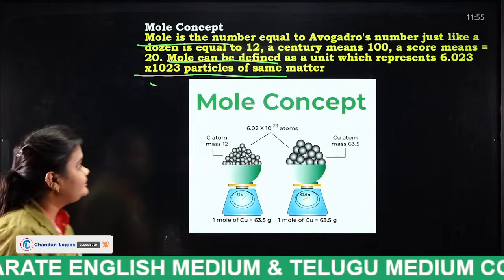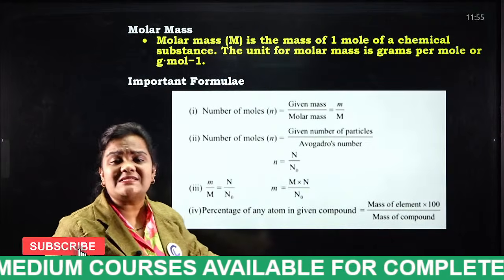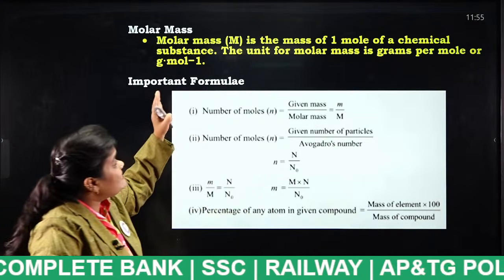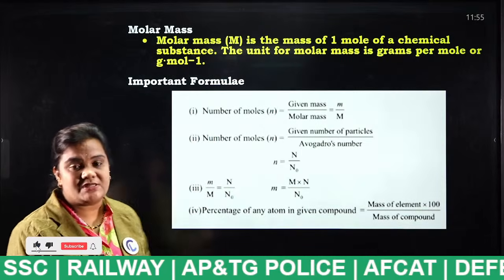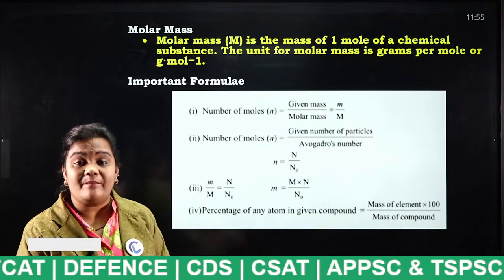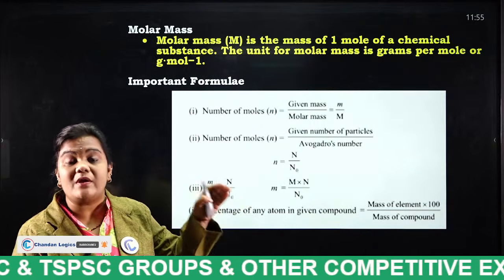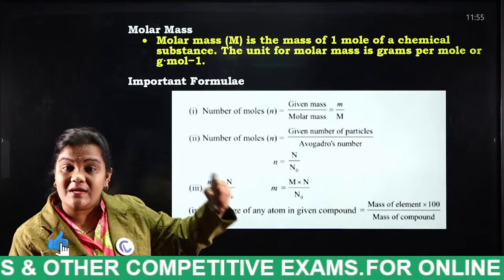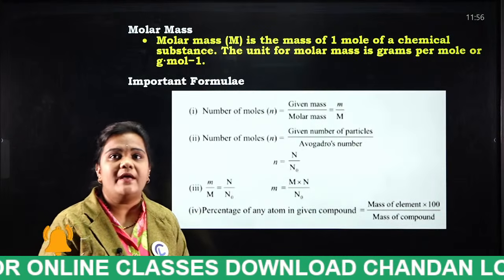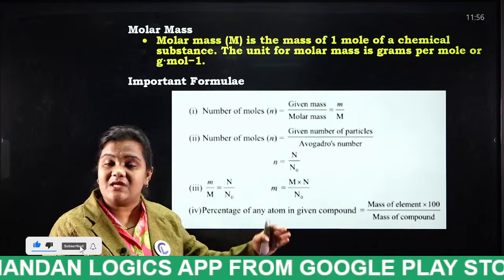Next, what do you mean by molar mass? Just now I have discussed. Molar mass is the mass of 1 mole of a chemical substance. Mass of 1 mole of a chemical substance is known as molar mass. For example, the mass of small particles which are 6.023 into 10 power 23 molecules, that mass is known as molar mass. These are the important concepts which you have to remember from the exam point of view.